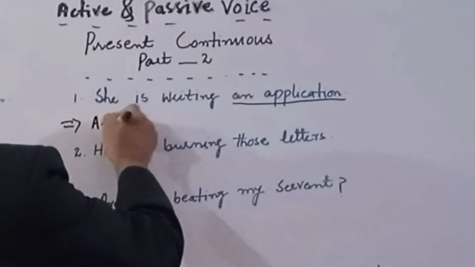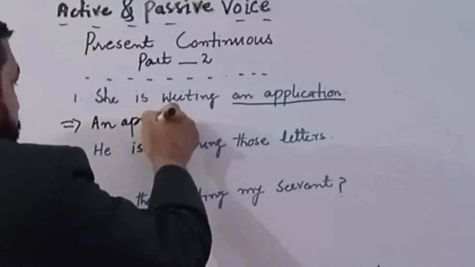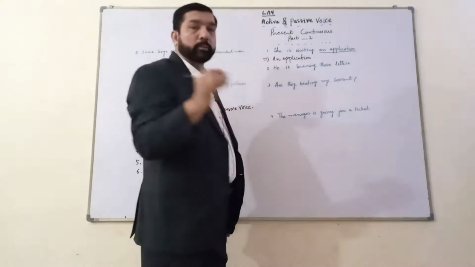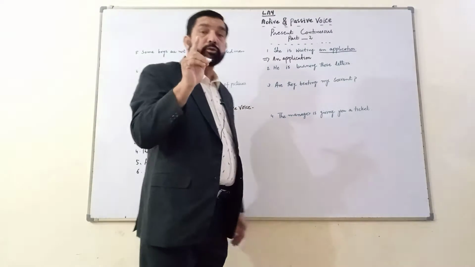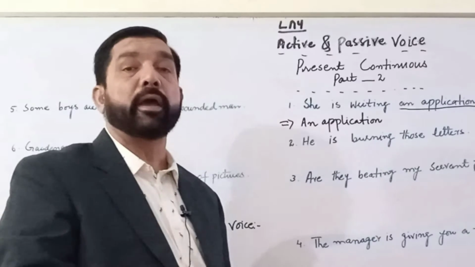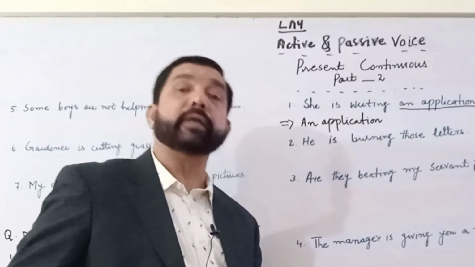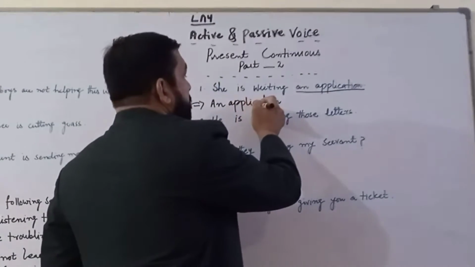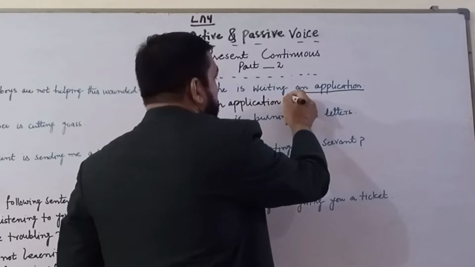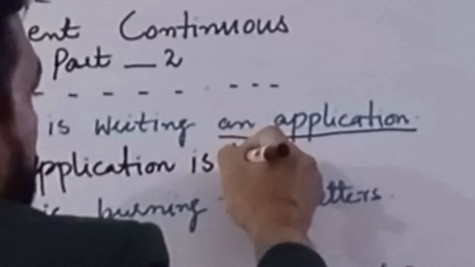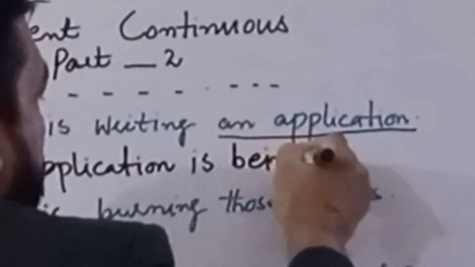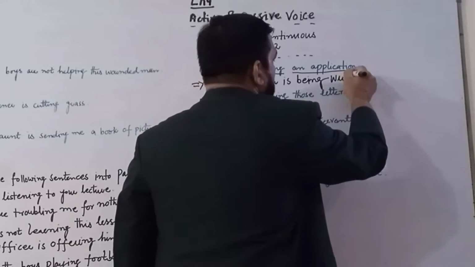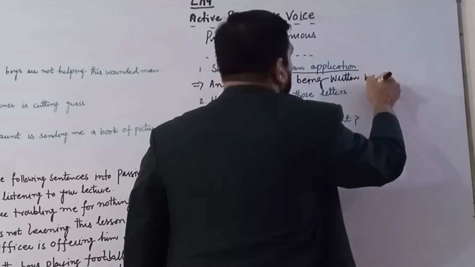And application. When you have brought object in place of the subject, you have to see very carefully whether the object is singular or plural. Now here we have a singular object. We have to use is. Then we have to add being, and the first form will change to the third one. Written by her.